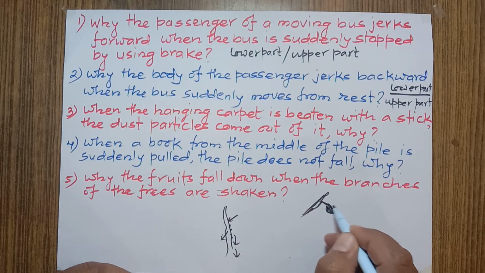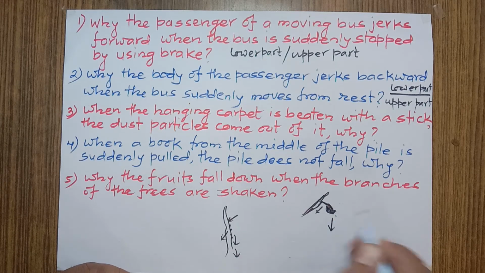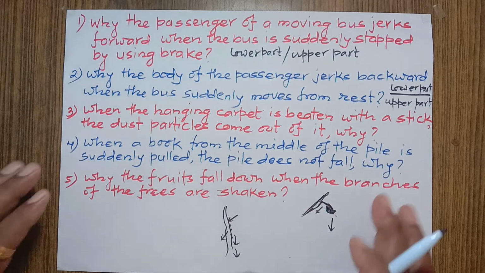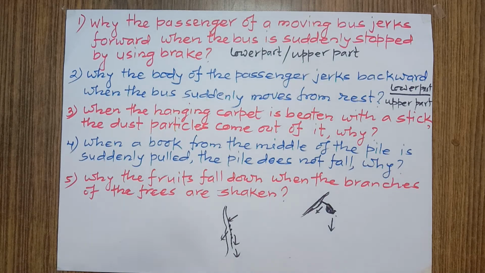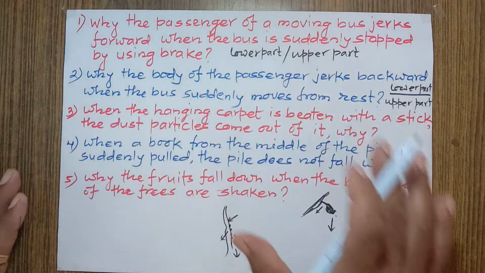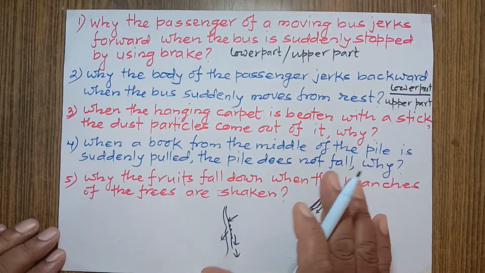Hence, it remains at rest, but petiole comes in motion. That's why it separates from the petiole and falls down due to gravity. This way, a fruit falls down when the branches of the trees are shaken. Okay, these are few important questions related to Newton's first law of motion.